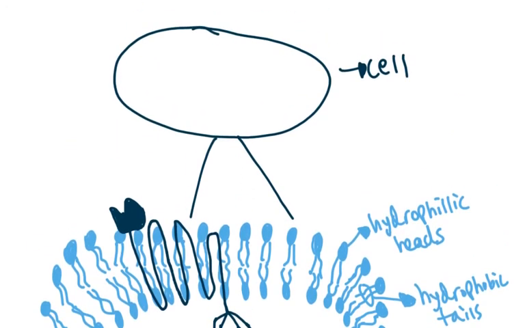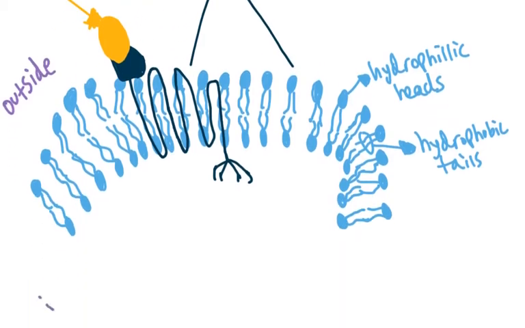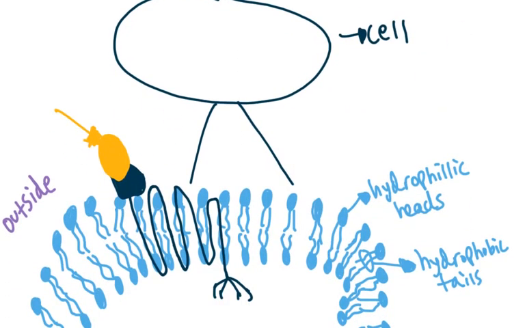Okay, so this is our G protein coupled receptor, and what happens is, let's say we have a peptide hormone here, and we'll call it a ligand, something that's binding to a receptor. So let's draw this as a circle. This is called a first messenger that binds on the outside, on the G protein coupled receptor. Remember that all this space is the outside of the cell, and all over here is going to be the inside of the cell. So it's binding to the outside of the cell, sorry about that.